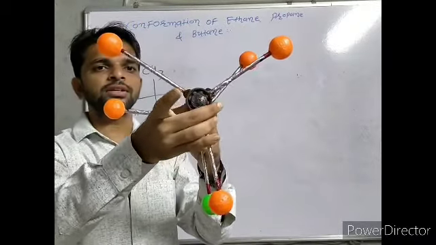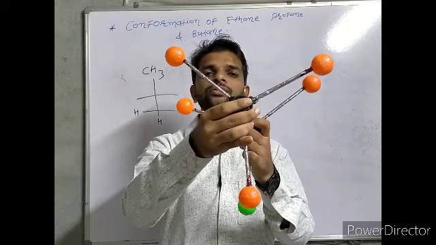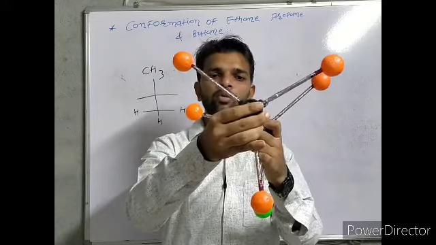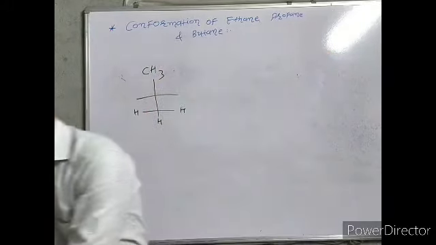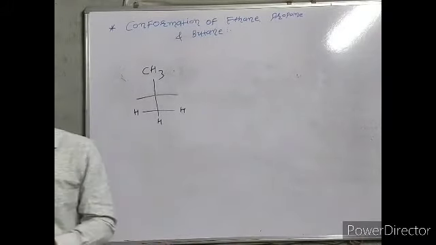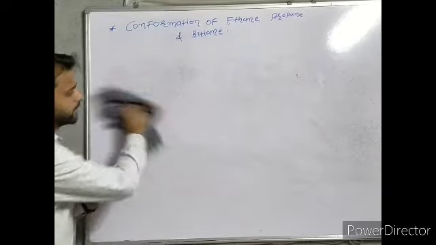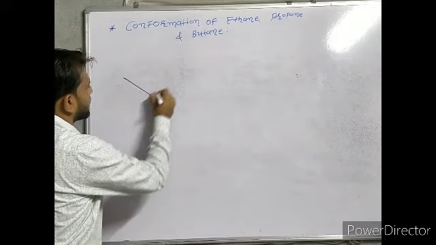Okay, so this is the simple Newman eclipse form of propane. We can write this structure like this. We can write only the Newman structure like this.